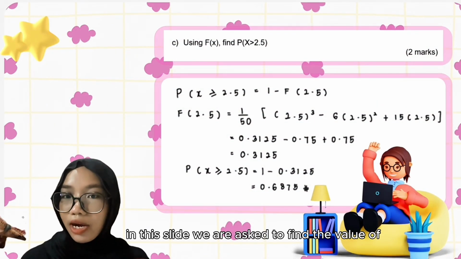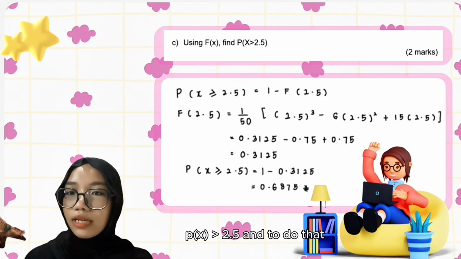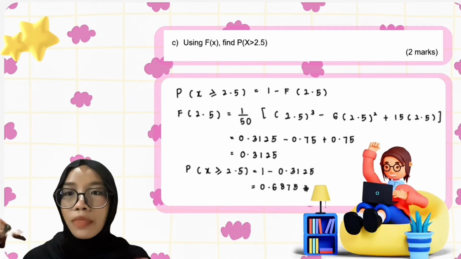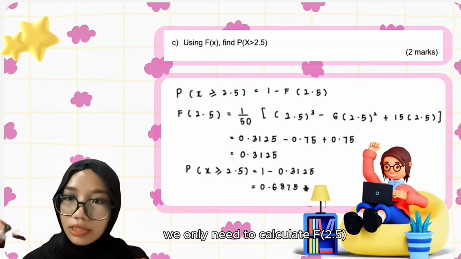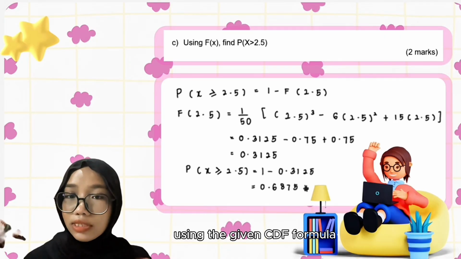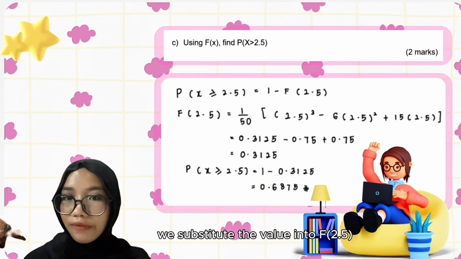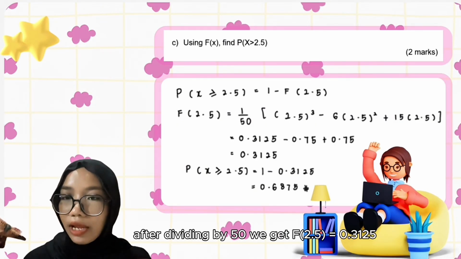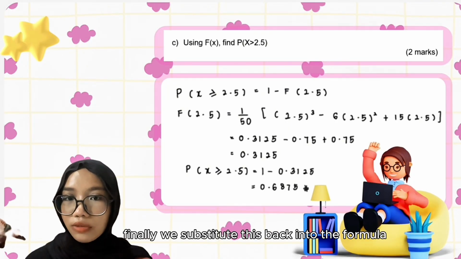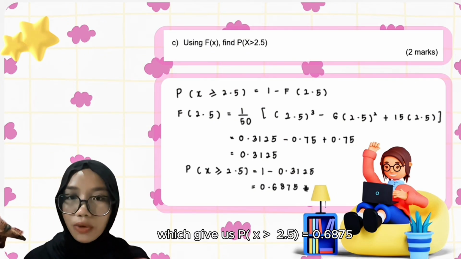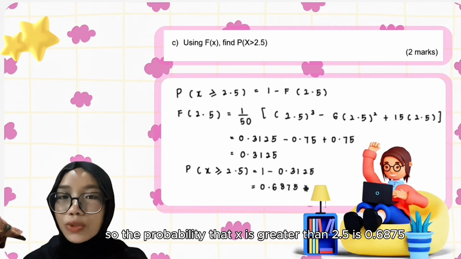In this slide, we are asked to find the value of P(X greater than 2.5), and to do that, we use the cumulative distribution function F(x). First, if we rewrite the probability, we only need to calculate F(2.5). Using the given CDF formula, we substitute the value into F(2.5). After dividing by 50, we get F(2.5) equals 0.3125. Finally, we substitute this back into the formula, which gives us P(X greater than 2.5) equals 0.6875.